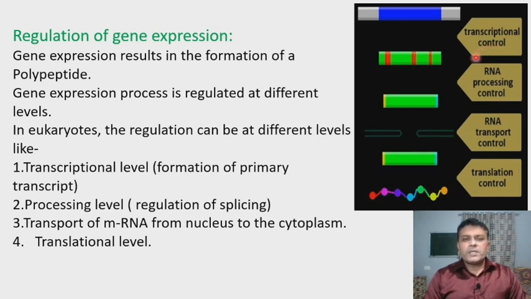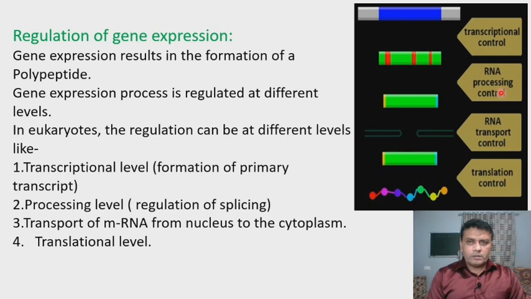Then the second is the processing level, in which there is control or regulation of splicing. It is called RNA processing level or RNA processing control.